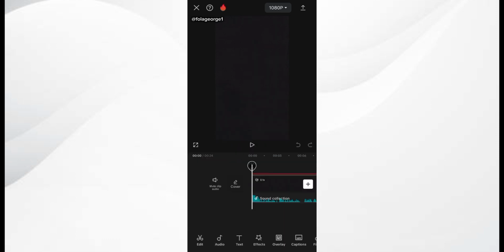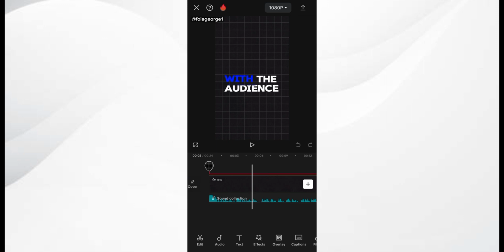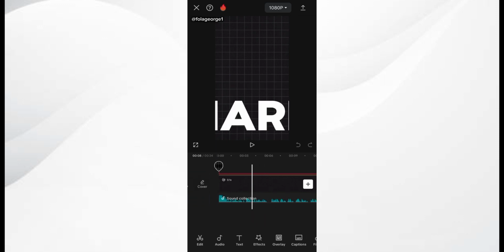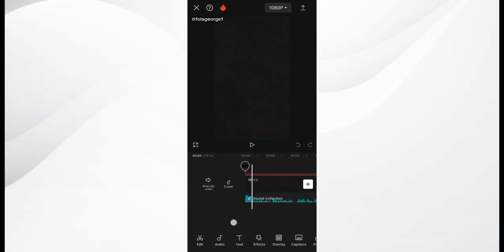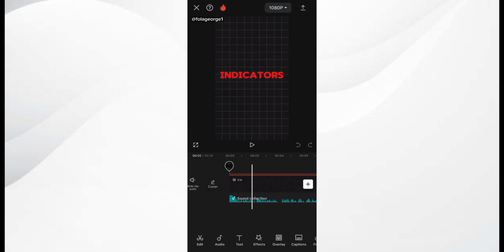Alright guys, so we are going to be adding the animations to this text. Now that we have written out our text and added animations to it, we are going to be bringing in the animation that correlates with what is displaying on the screen.